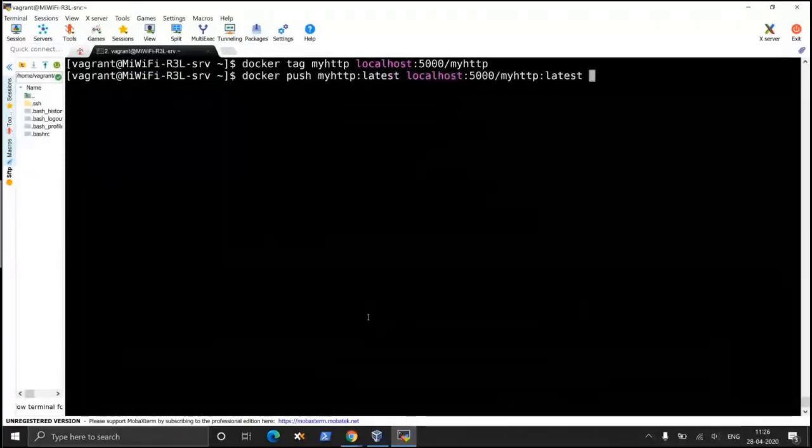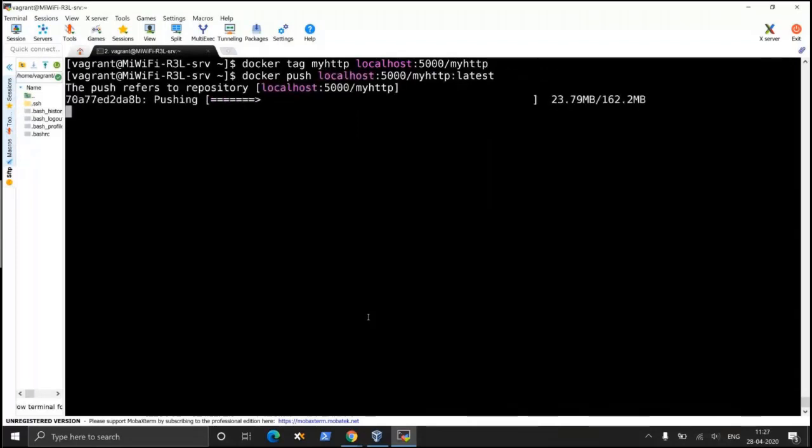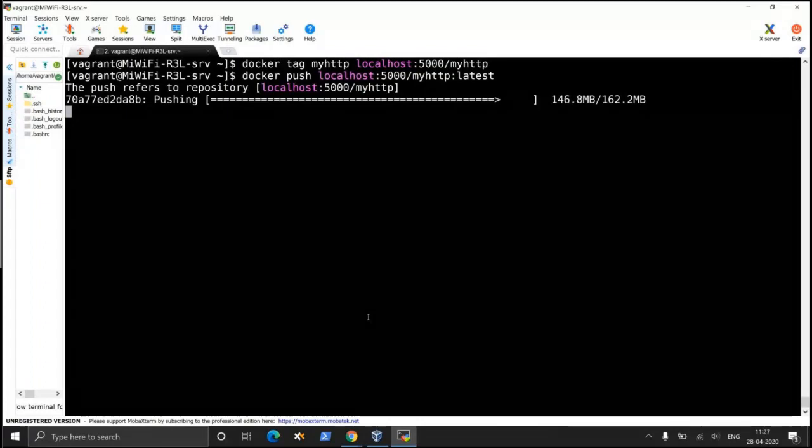Now if I try to push, Docker push, this is expected to work. Yes. So where things went wrong: I did an incorrect tagging. The tag name itself was incorrect, so everything was going haywire. The localhost spelling was wrong.